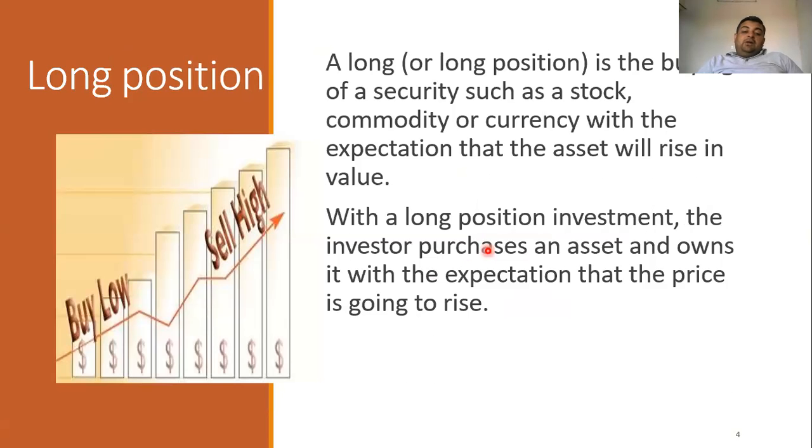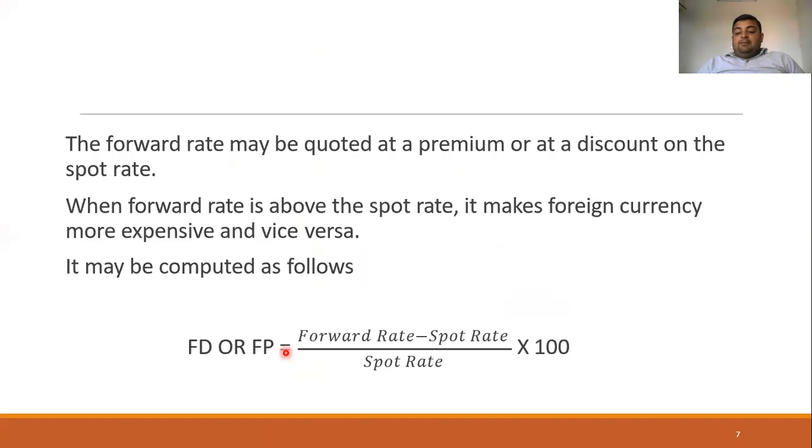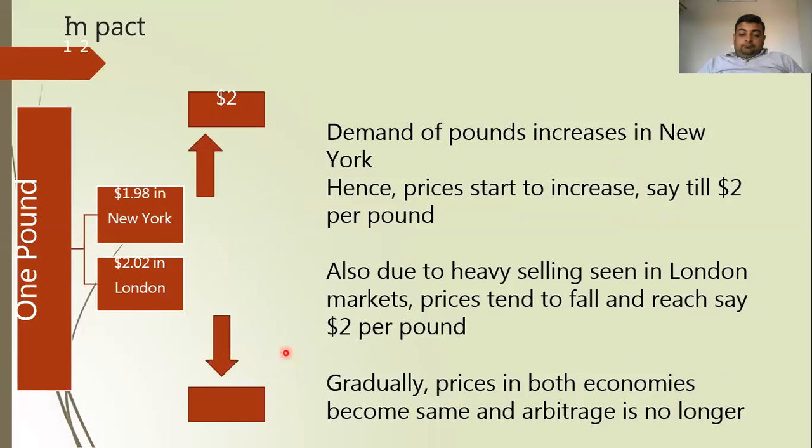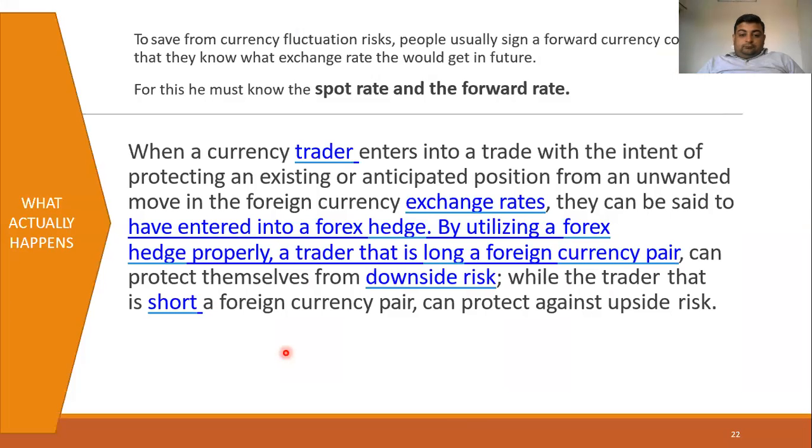Now in this, the person protects himself from the downward risk. Because if he has bought at the lower and sold at the higher price in the foreign currency, if the price falls, it will be beneficial for the person. And in short selling, the person has already sold the amount at the higher rate, and now he will buy or adjust the currency rate future at the lower price whenever the maturity date of the contract is there. So this is what we have discussed.